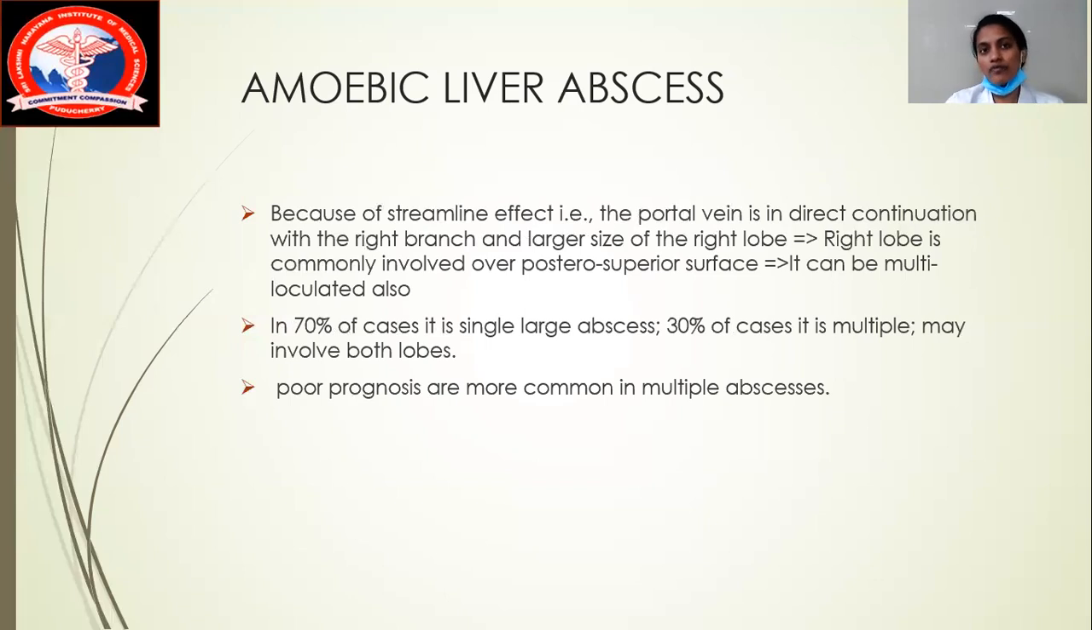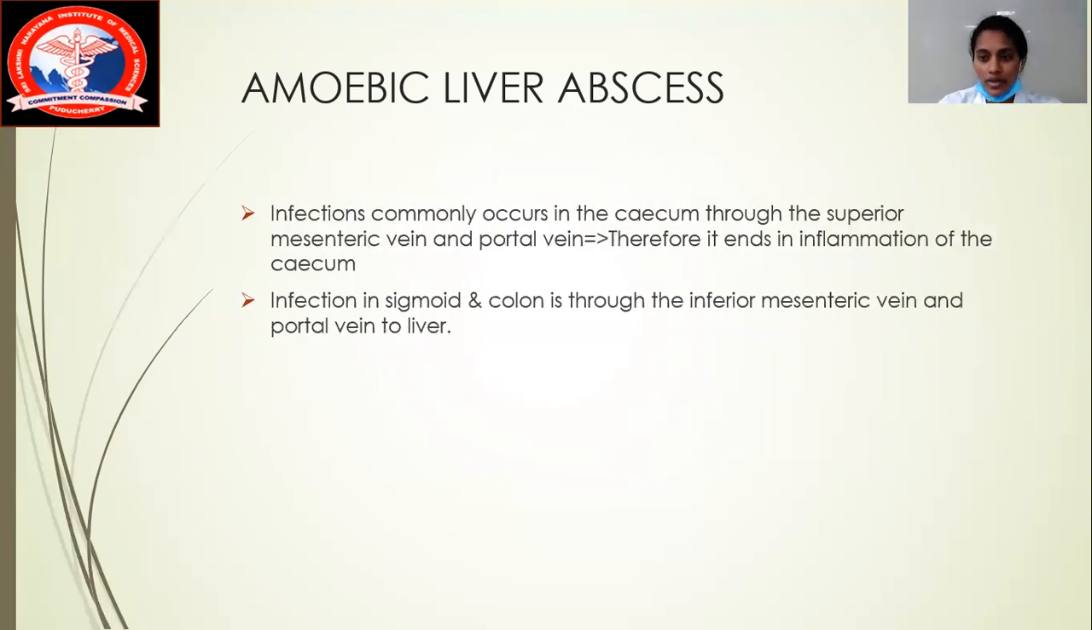Now we have seen that the infection has got into the liver. Will it be a single packed abscess, like a large cystic or giant abscess, or will it be multiloculated? Always remember it can be a single large abscess or a multiloculated abscess. As we have seen before, it is most commonly seen in the cecum through the superior mesenteric vein and portal vein, and therefore it ends up in inflammation of the cecum.